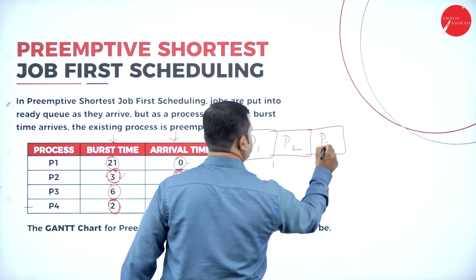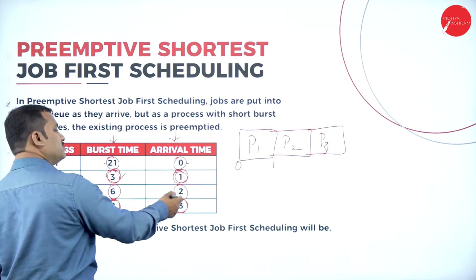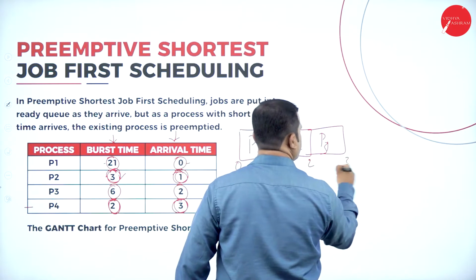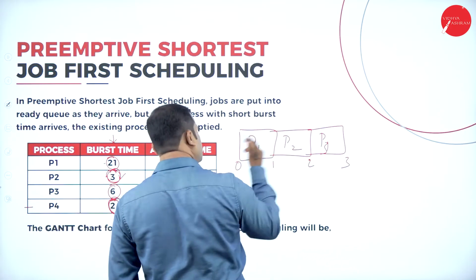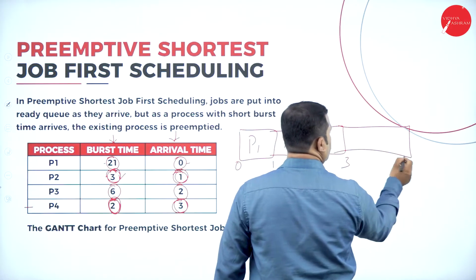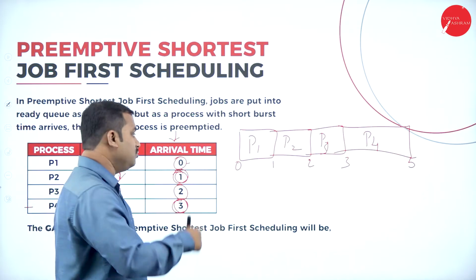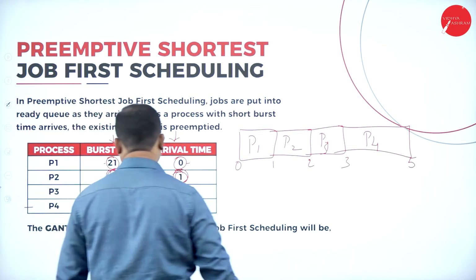Then process P4 comes at the 3rd millisecond. Which is the shortest job? It has to be executed for 2 milliseconds. That means 3, 4, and at the 5th millisecond, which is the next process in the queue? We have completed the process P4.